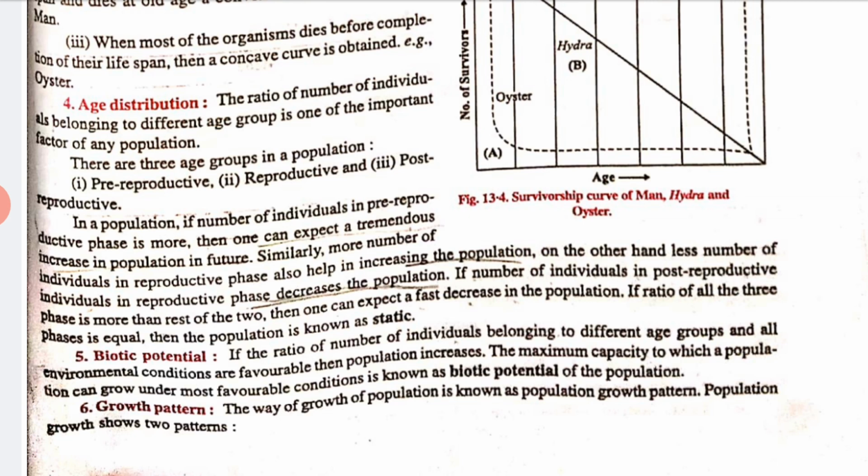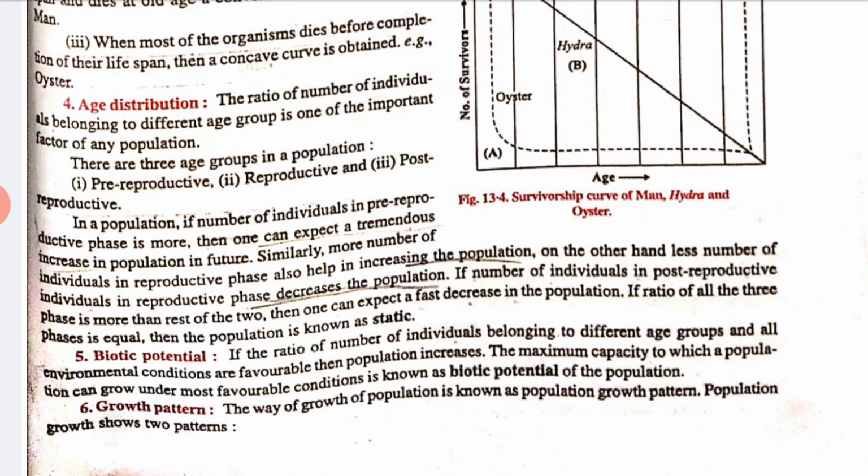In a population, if the number of individuals in the pre-reproductive phase is more, then one can expect a tremendous increase in population in future. Similarly, more individuals in the reproductive phase also help in increasing the population, right? On the other hand, fewer individuals in the phase decreases the population.